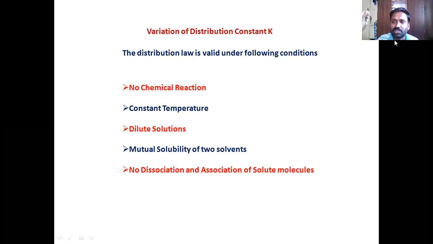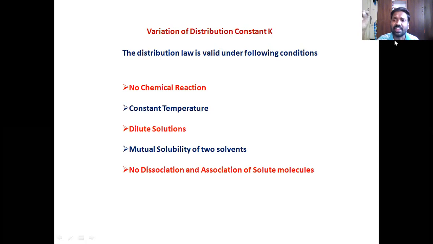You know how temperature affects solubility. If you increase or decrease temperature, the solubility of solute in solvent always gets affected. The same thing happens here. If you increase the temperature, the solubility gets altered. Therefore, if you are going to find out K, you should always specify at what temperature you have recorded that K. The K value at 25 degrees Celsius will be different from the K value at 80 degrees Celsius, because the solubility would have got affected, right? So constant temperature should be there always.